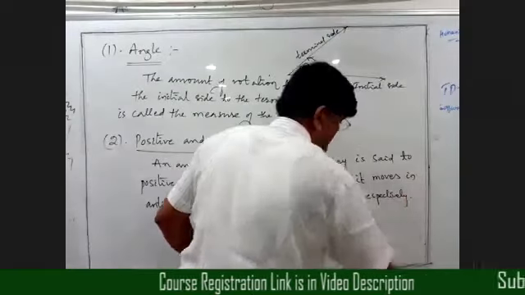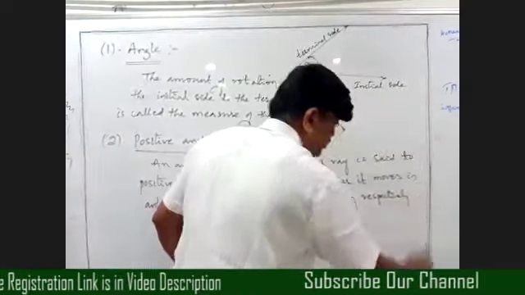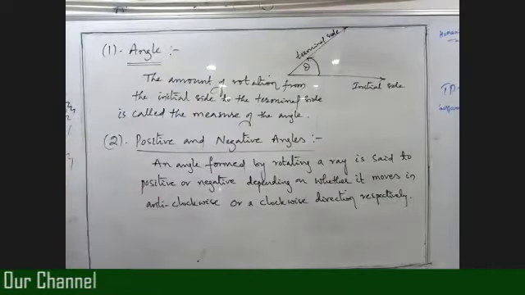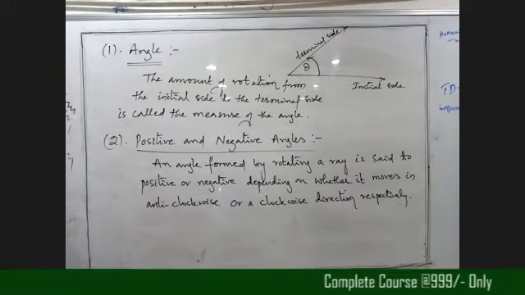Don't memorize these definitions, beta. Just know the concept of when we say the angle is positive or negative. Okay, Suprita, I will increase the font size.